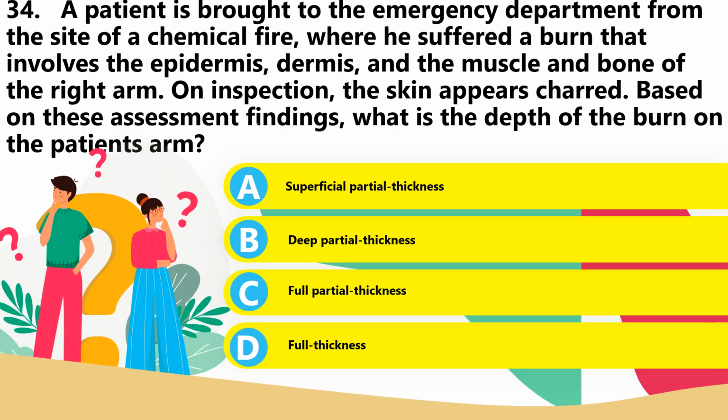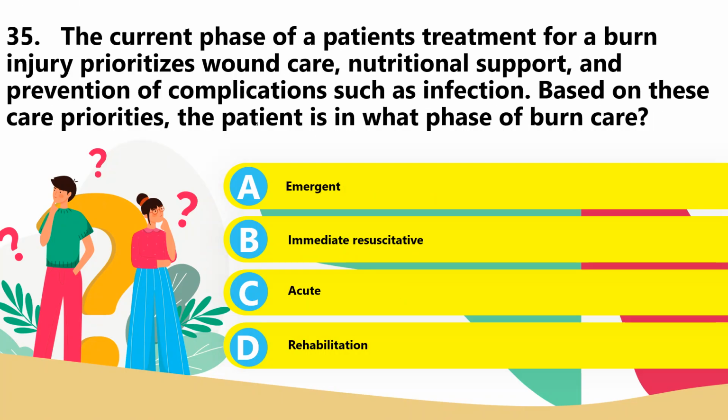When you talk about superficial partial thickness burns, it involves the epidermis and possibly a portion of the dermis, and the patient will experience pain that is soothed by cooling. Deep partial thickness burns involve the epidermis, upper dermis, and a portion of the deeper dermis. The patient will complain of pain and sensitivity to cold air. Full partial thickness is not a depth of burn. Answer is letter D.